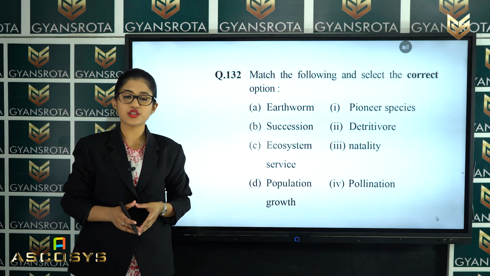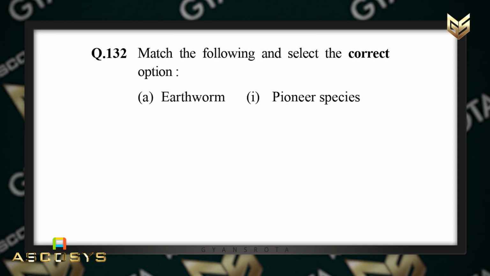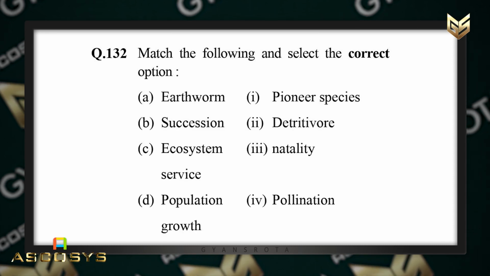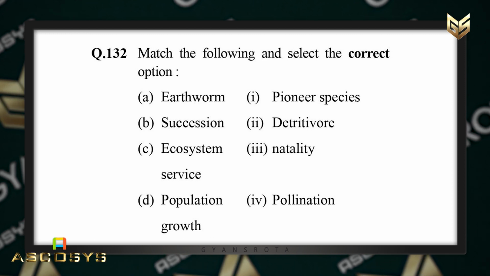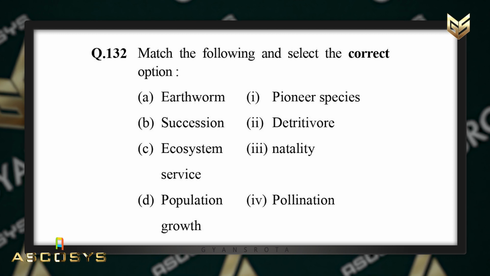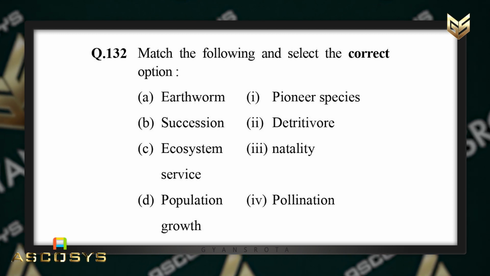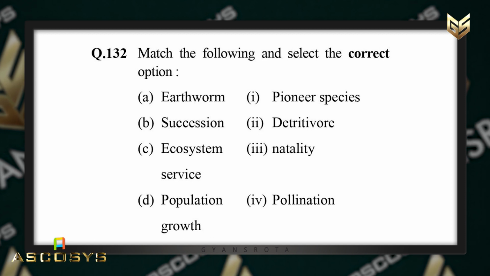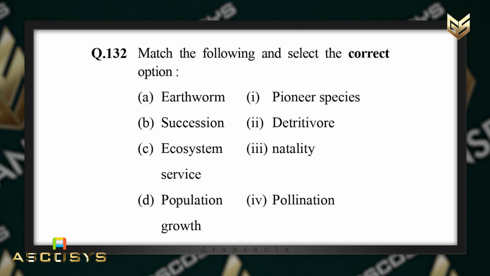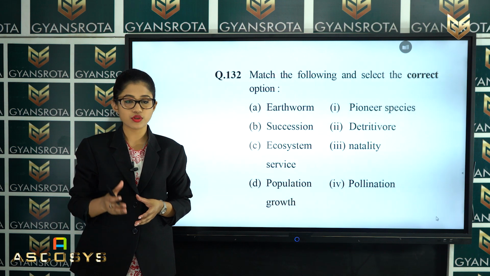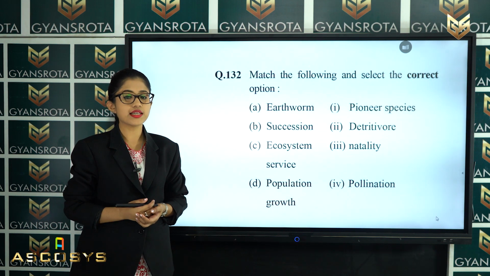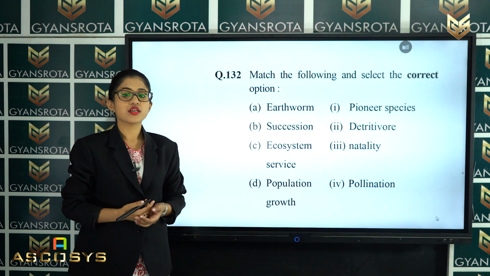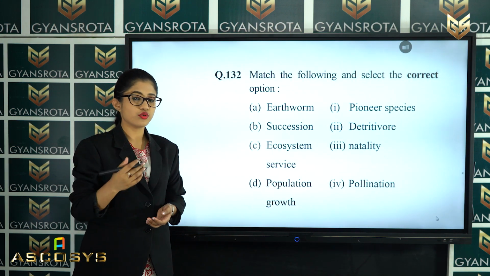Now the next question is question number 132. Match the following and select the correct option. You have to match column 1 with column 2. In column 1, terms are given like earthworm, succession, ecosystem service, and population growth, and in the second column it is given pioneer species, detritivores, natality, and pollination. This question is from the chapter Ecosystems, and you have to match column 1 with column 2 to know the answer and take the correct option.